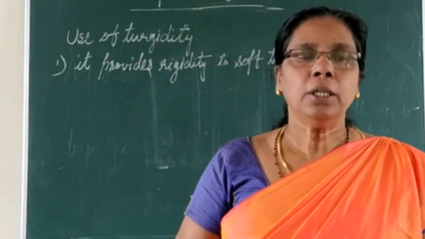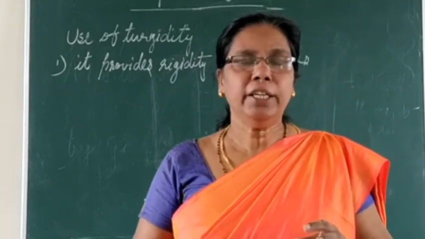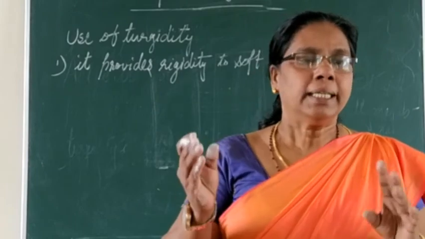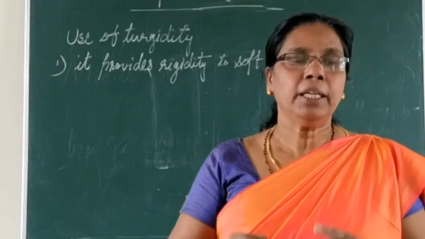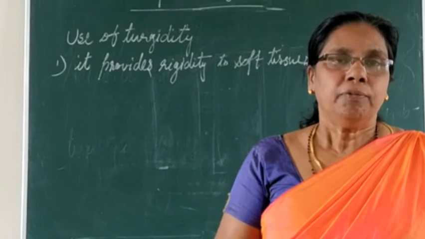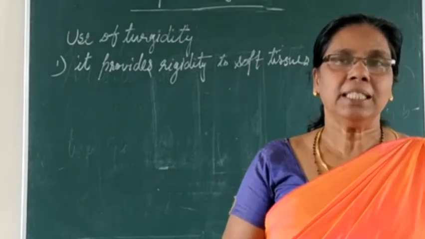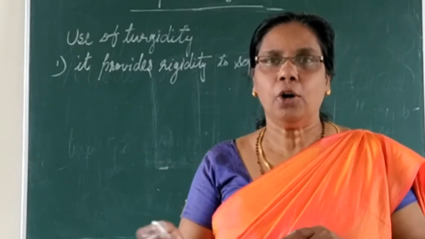Yes. So this drooping of the leaf, you can see that at that time this turgidity is very useful to the plant. When more transpiration takes place, you can see the leaf's petiole.